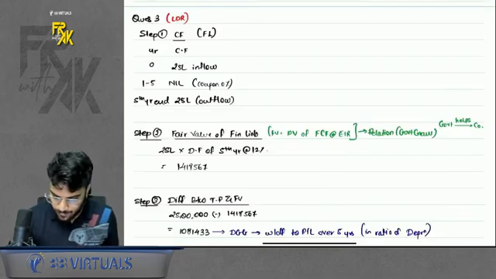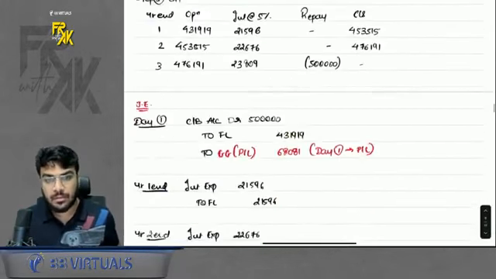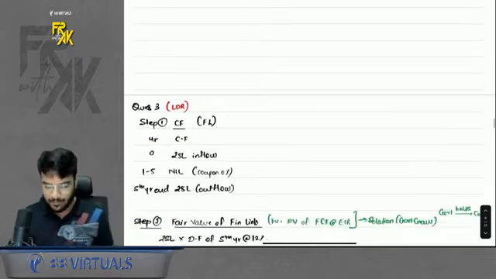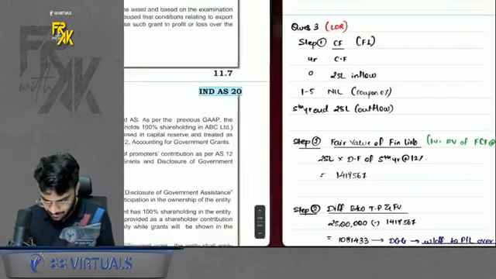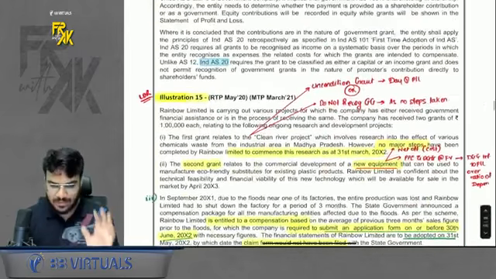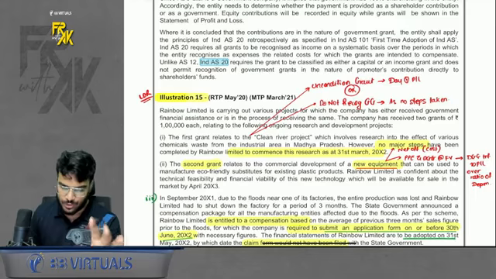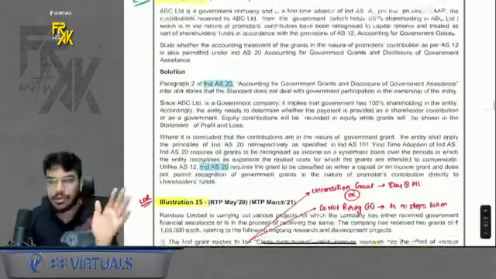So we did the illustration number 4 and question number 5 revision, right, of Ind AS 20, and we did the concept revision. Okay, now we will move on towards the further questions also in Ind AS 20. The next question which we can revise is illustration number 15. See, I am only revising the important questions. Okay, these are those questions which cover 100% of the concepts, right? The remaining questions you can just give them a read.